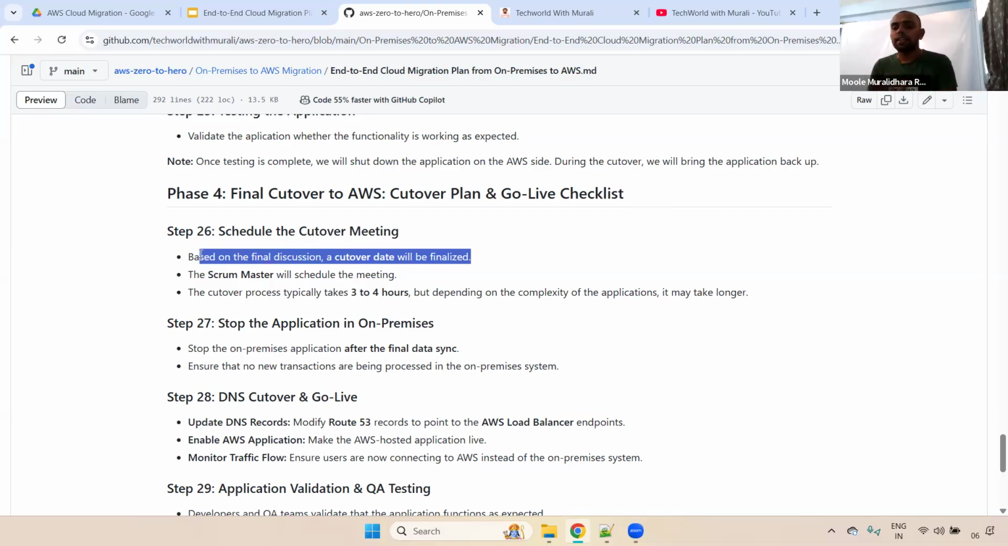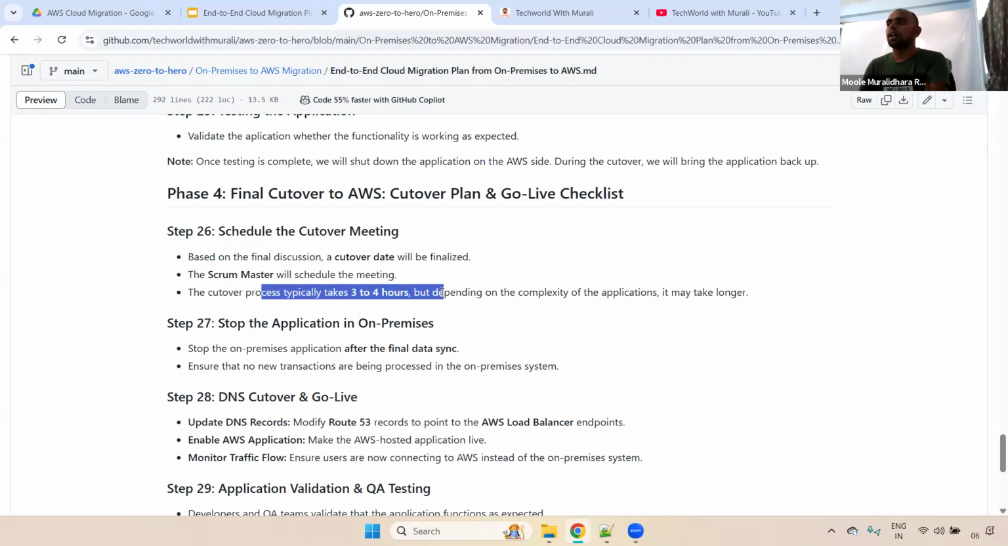Then finally, we will have the discussion: when are we going to set up the cutover plan? This cutover date will be finalized. Now the Scrum Master will schedule the meeting. Depending on the discussion, for example, tomorrow or next Monday, we are going to do the cutover plan, then the Scrum Master will schedule the meeting. Depending on the cutover plan, we may have 3 hours, 6 hours, or 8 hours, depending on our application. We will have the cutover plan during that specific time. Once it is done, what will we do?